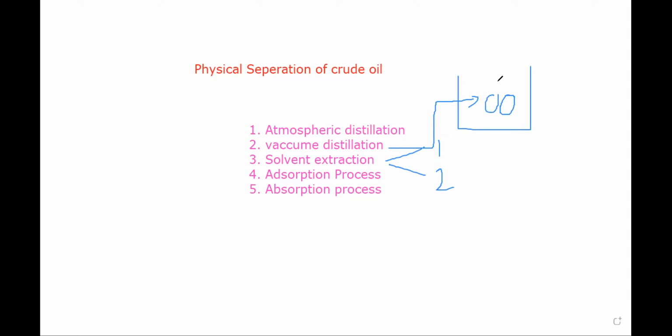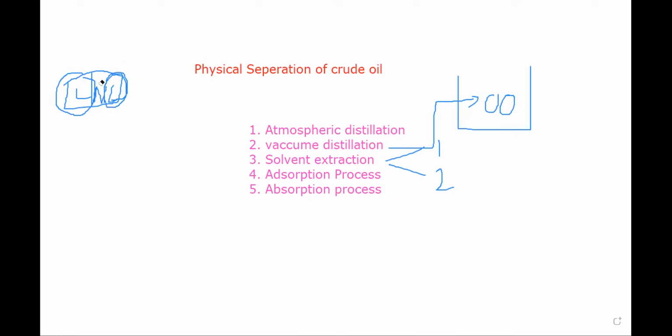We are using a kind of liquid which does not dissolve it, but which dissolves the non-lubricating oil component out of it. Let's suppose this is our heavy distillate. It consists of one lubricating part and the next is non-lubricating part. I want this lubricating part. So I am using a kind of solvent which doesn't dissolve it, but just dissolves this part of the component. This is the first method.